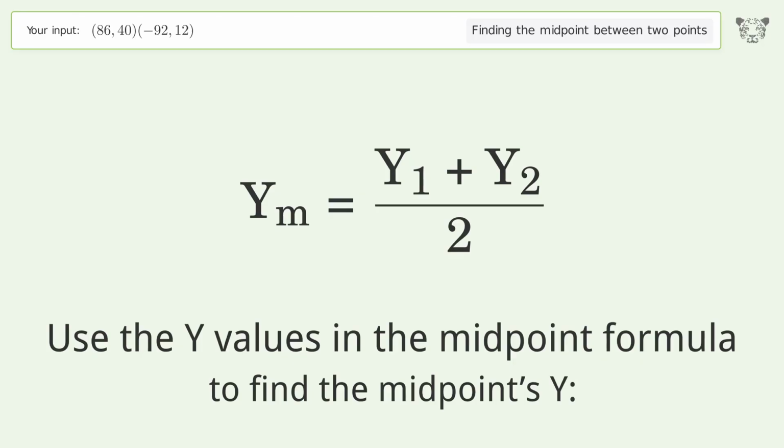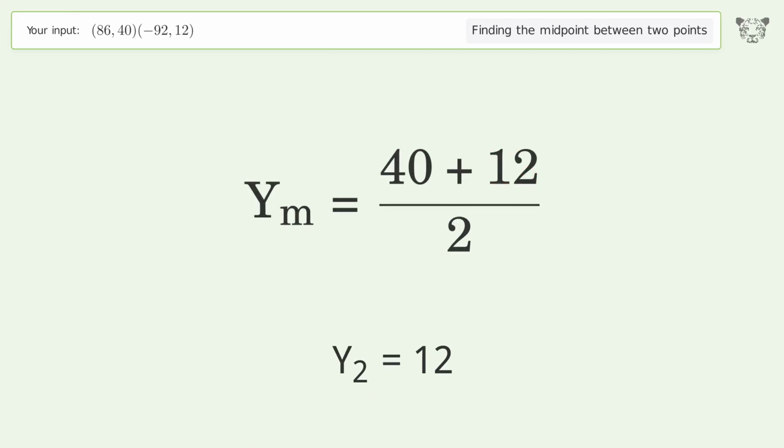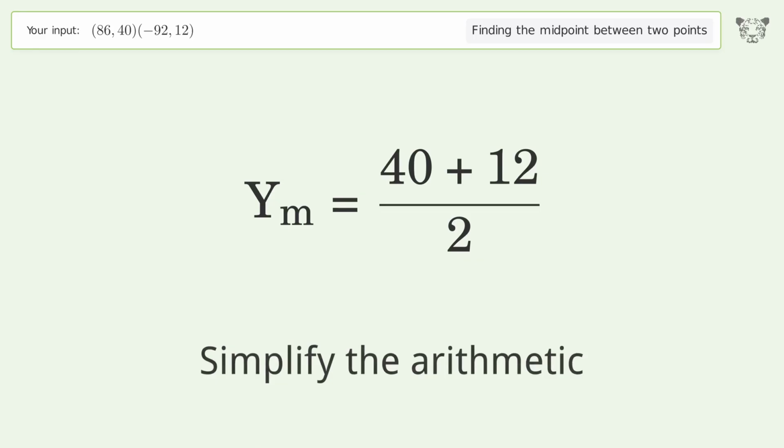Use the y values in the midpoint formula to find the midpoints y. y1 equals 40. y2 equals 12. Simplify the arithmetic.